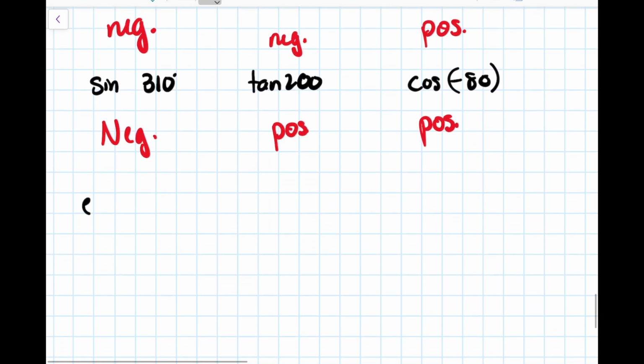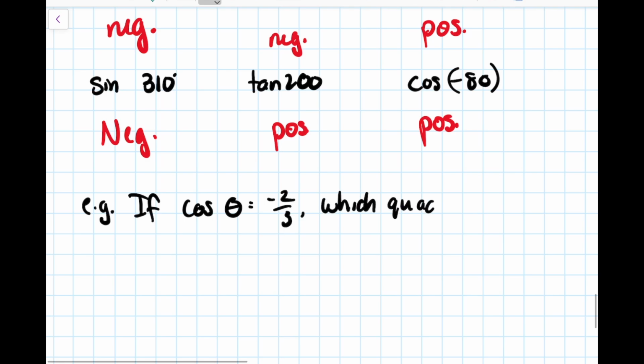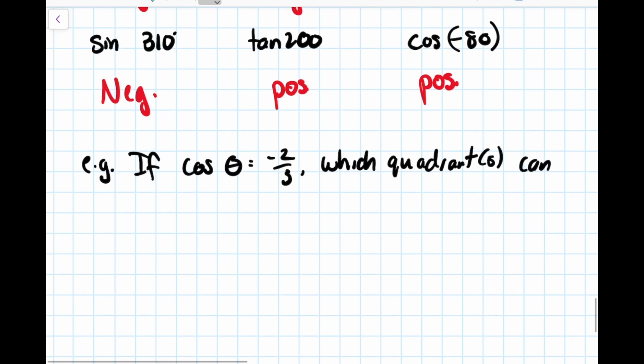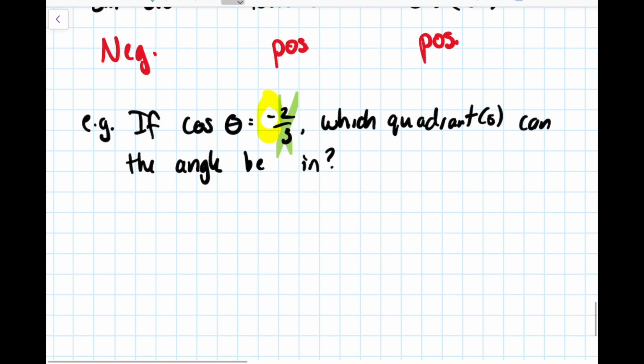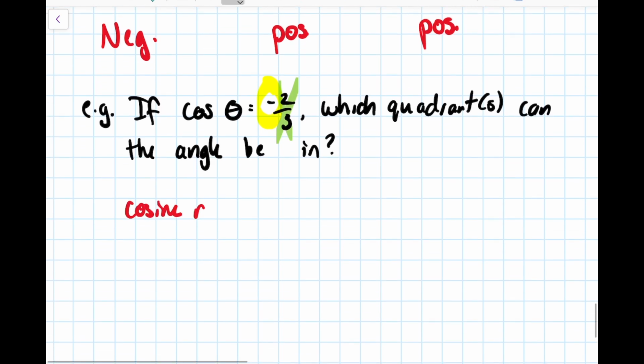So if cosine of theta is negative 2/3, I want to know which quadrant or quadrants could I be in. So this is something you're going to have to consider for a lot of different questions in this unit. Usually it's not just going to be a simple question of which quadrant are you in, but you're going to have to think about it as you give answers to other questions. So in this case, cosine theta is negative 2/3. The 2/3 I actually don't care about at all. The only thing that's relevant to me here is just the fact that it's negative. So where is cosine negative? That is the important question.